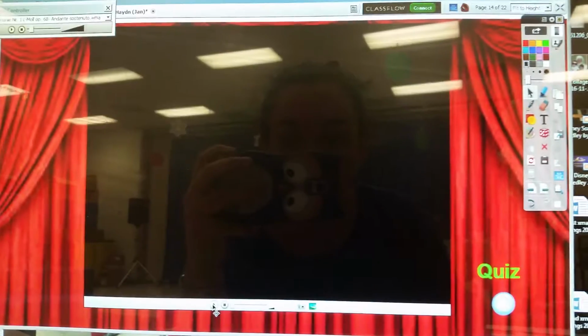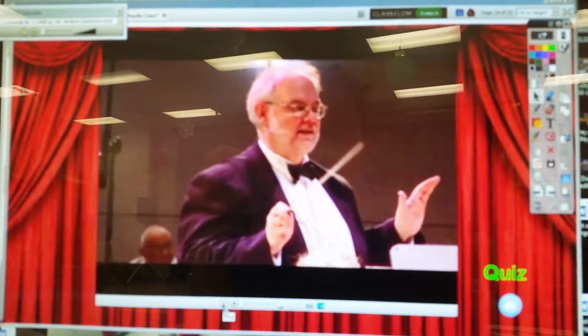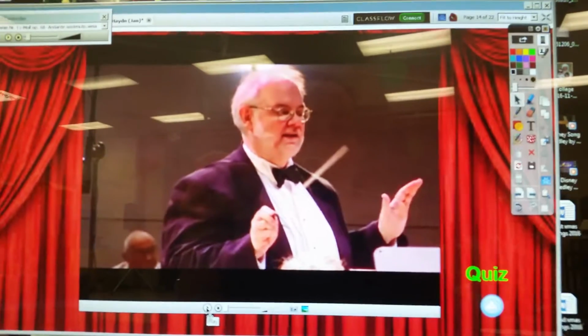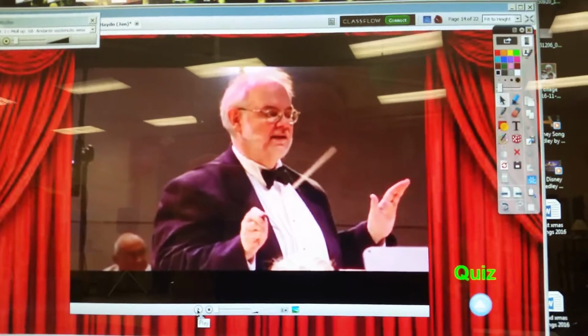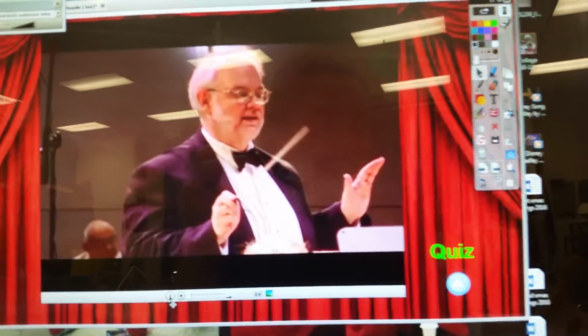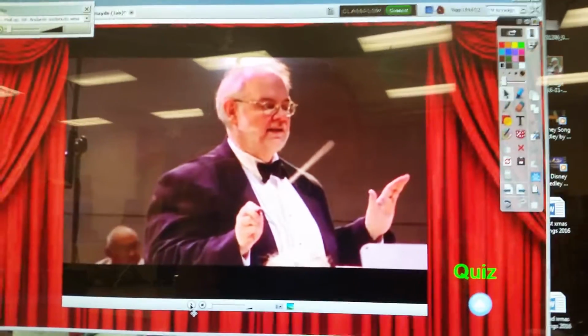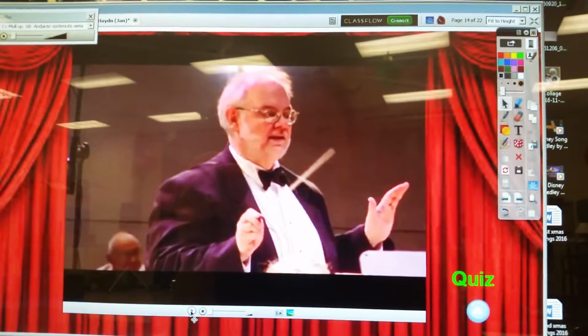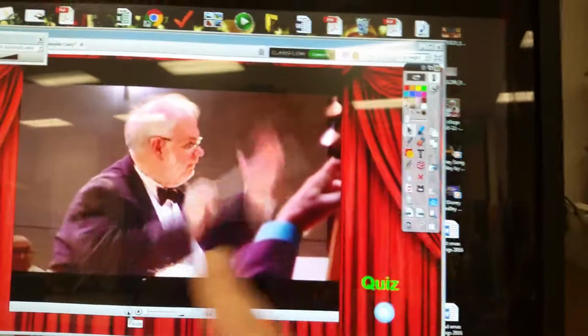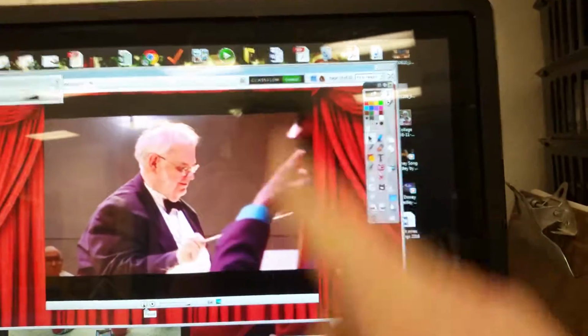Have the kids watch it one more time, and this time their job is to be the conductor. They have to show you, if they were the conductor, how would they get the orchestra to play soft? How would they get them to transition to play softer? And then what would they do to get the orchestra to do that big crazy surprise with the fortissimo? So then they're listening, they're watching. They might be waving their little fingers around, like pretending that's the baton.